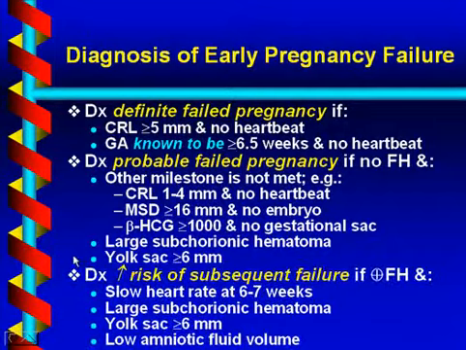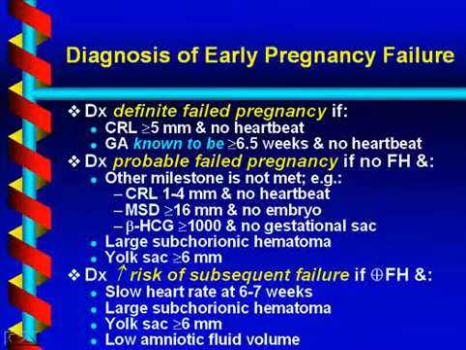Other worrisome findings include a large subchorionic hematoma or a large yolk sac. And then the last category in the diagnosis of early pregnancy failure is the situation where there is a heartbeat on the scan today, but I see something that makes me worried about subsequent pregnancy failure. So the embryo is alive today, there is a heartbeat.